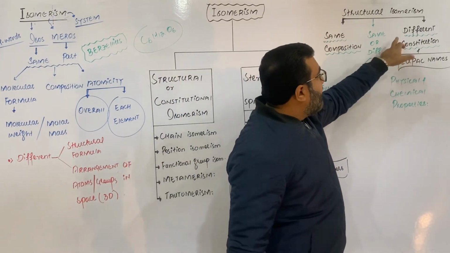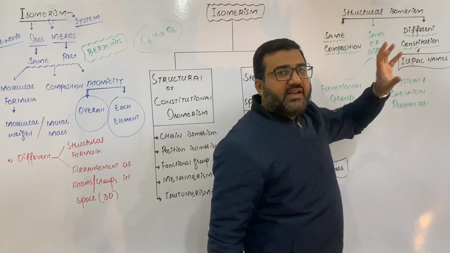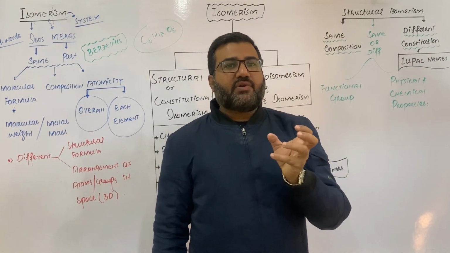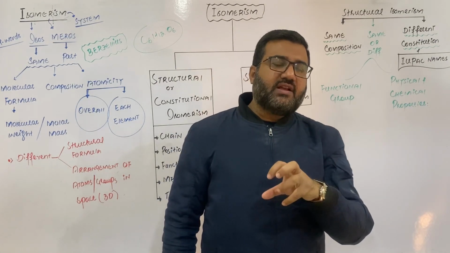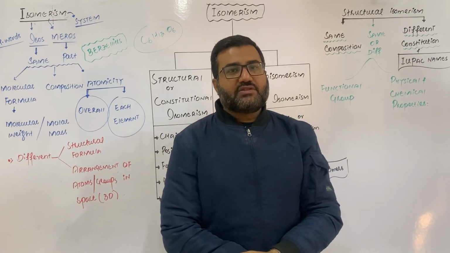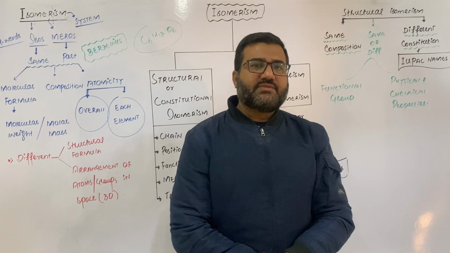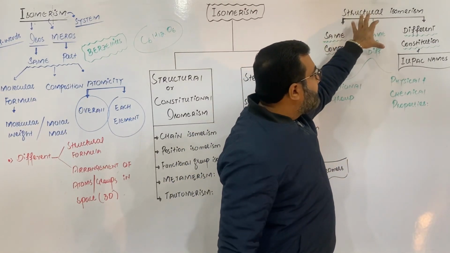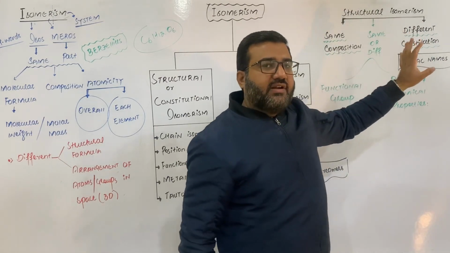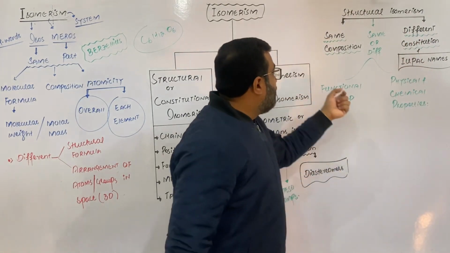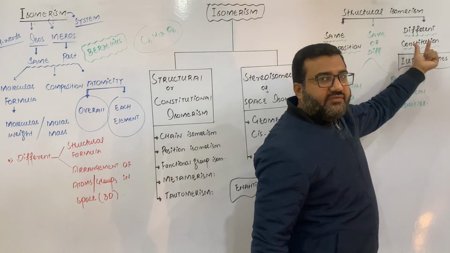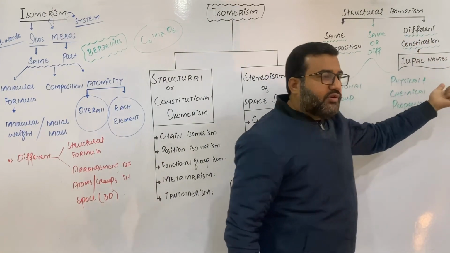Now, when we say they have different constitution or different structural formula, keep one thing in mind: when compounds have different structural formulas, their IUPAC names will also be different, because IUPAC names are based on the structure of the compound. So structural isomers always have different IUPAC names. Always the same is their composition, and always different is their structural formula, or you can say their IUPAC names.